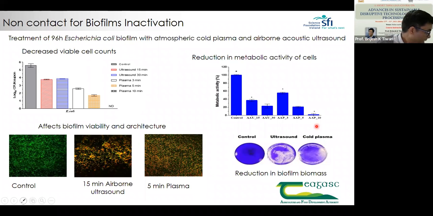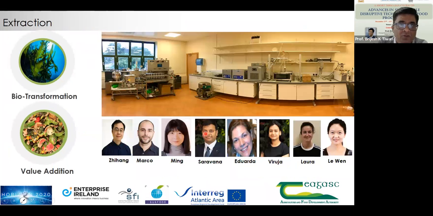The next application of ultrasonics was all related to extraction, biotransformation, and value addition. There is a big team of people working on different applications here. If you see the equipment over here, the ScienceMed, what I just showed you in the previous slide, we have a supercritical fluid extraction system with an ultrasonic probe attached on top.